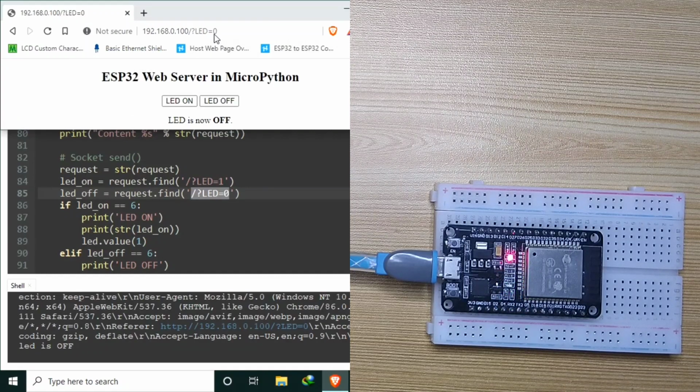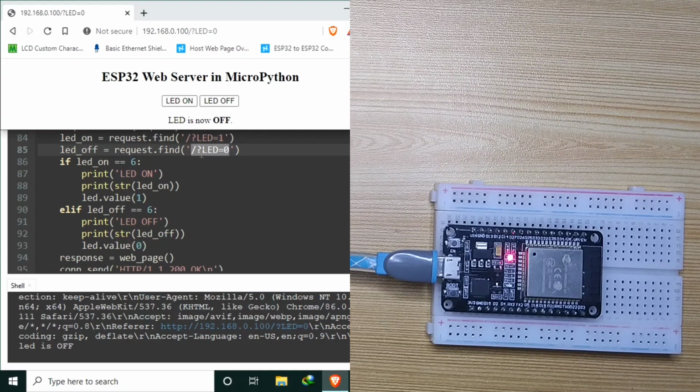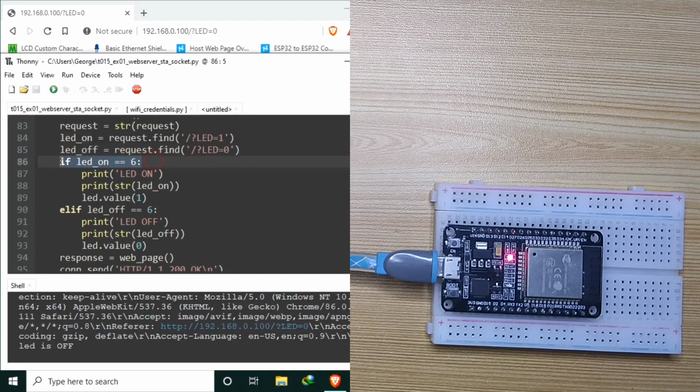After the LED is controlled by turning on or off, the web page is updated by sending it to the client as a reply. So here, we just updated if LED on, which is if we check this one and it finds this string, it will return a number here, which is 6.